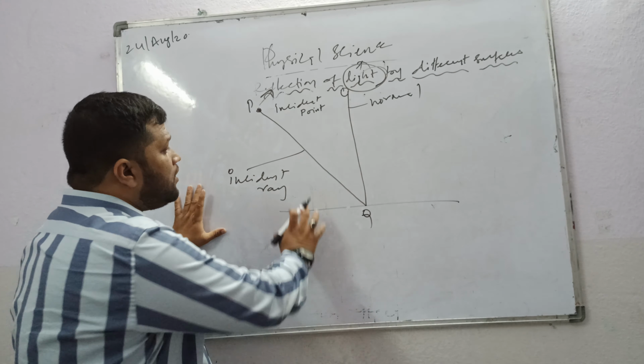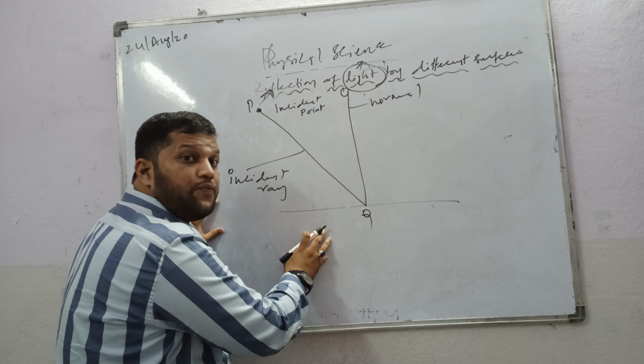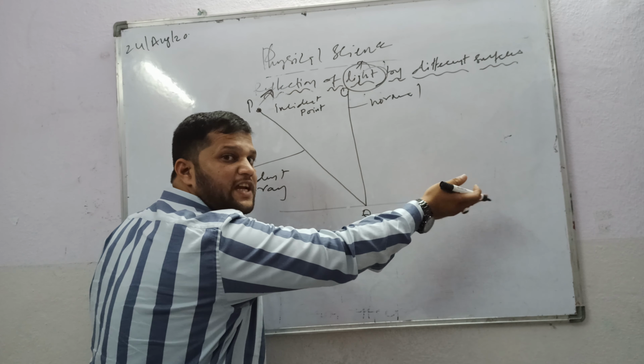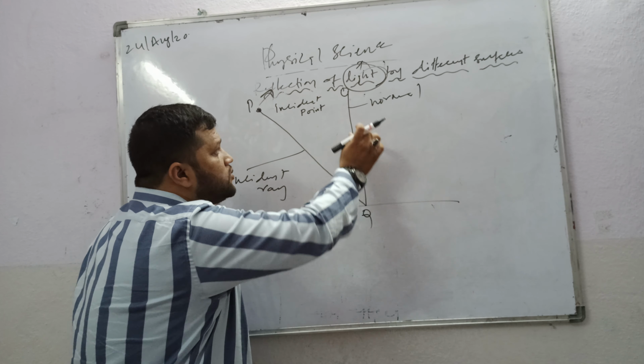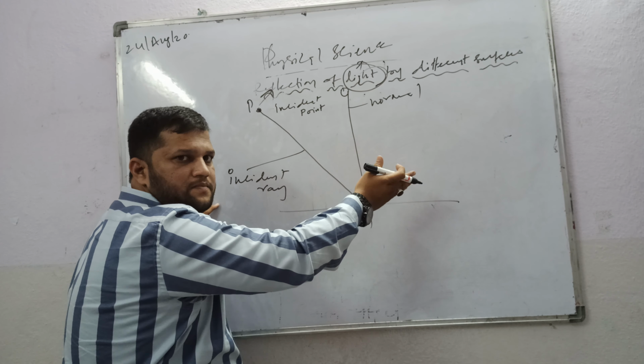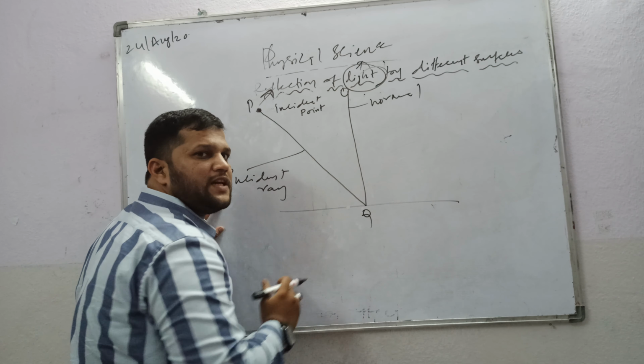This is called the first medium and this is called the second medium. The normal is separating the two media.